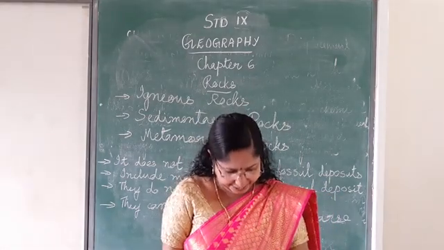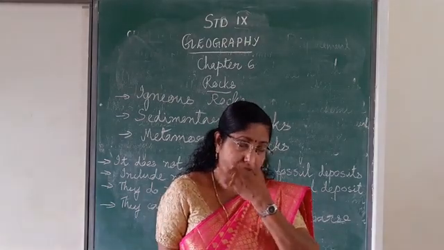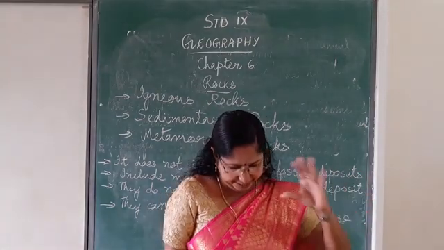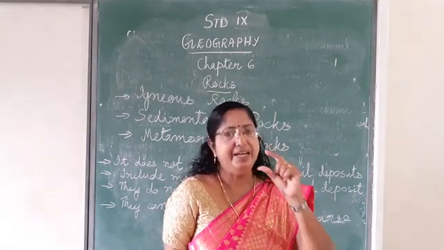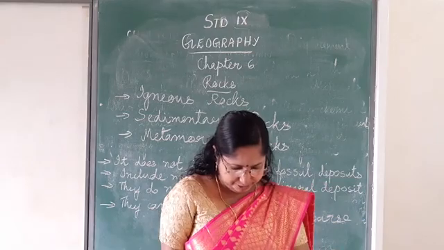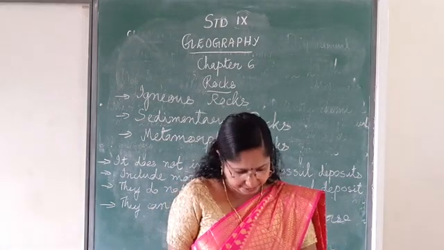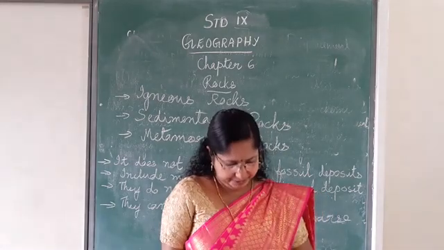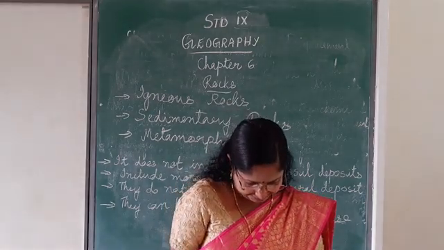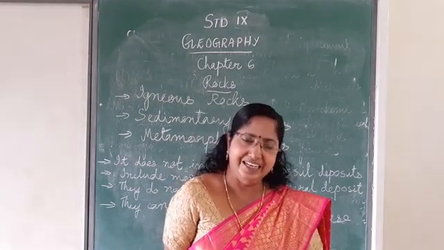silt, clay and all. It is very easy for running water to bring them, and it settles down somewhere, and it has pores also. Pores means small holes are also there. The main sediments consist of gravel, sand, silt, clay, etc. And the sedimentary rocks are known as the secondary rocks.